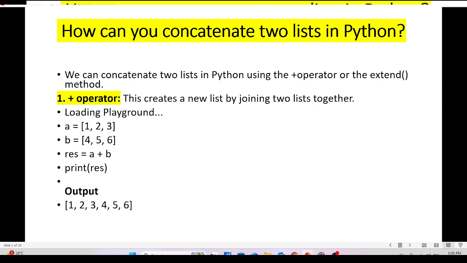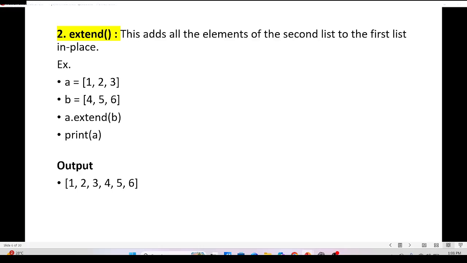How do you concat two lists in Python? We can concat two lists in Python using the plus operator or the extend method. Plus operator: this creates a new list by joining two lists together. Example: a is equal to [1, 2, 3], b is equal to [4, 5, 6]. a and b are both lists. Then res is a variable equal to a plus b. Print res. The output will be 1 2 3 4 5 6.